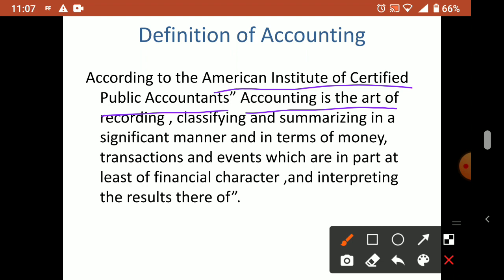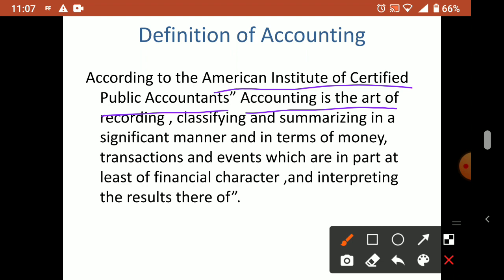Even after studying this, you can be a good accountant or you can maintain your accounts in a better way. Actually it is not simply writing the amounts on paper or in a book, totaling it and balancing it and going. Actually all these figures will help you take good decisions for your future movement. Understood? So don't misunderstand that we are just writing down whatever we spend and keeping it. No, it is not like that. When we move forward to other chapters, you will come to know that. This is just an introduction.